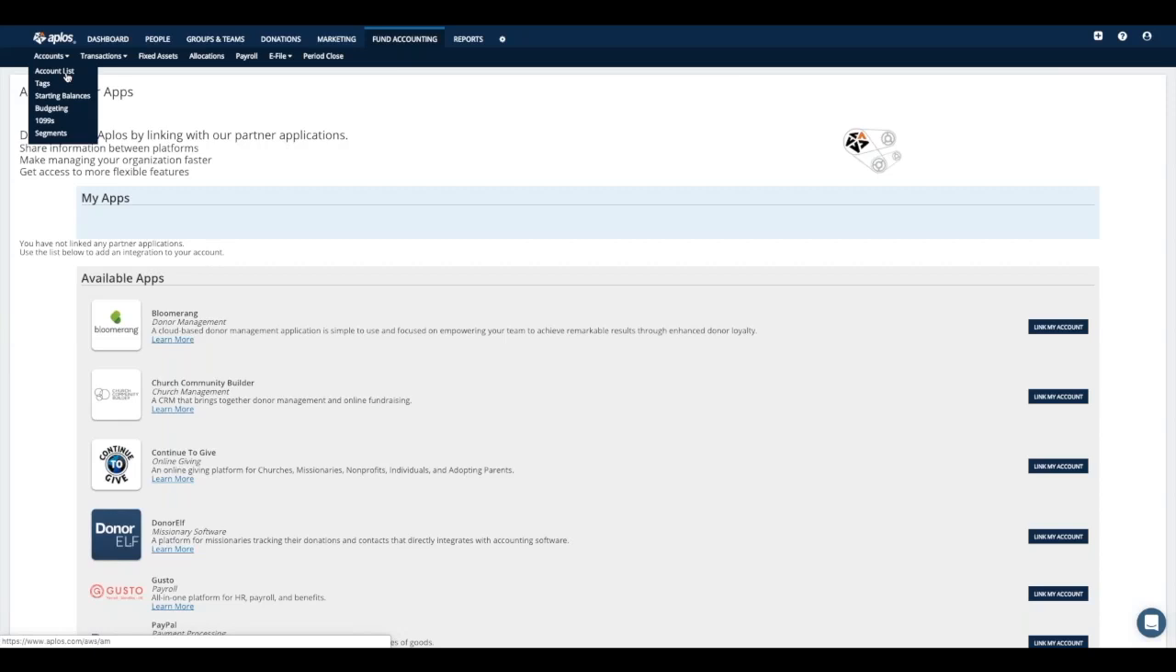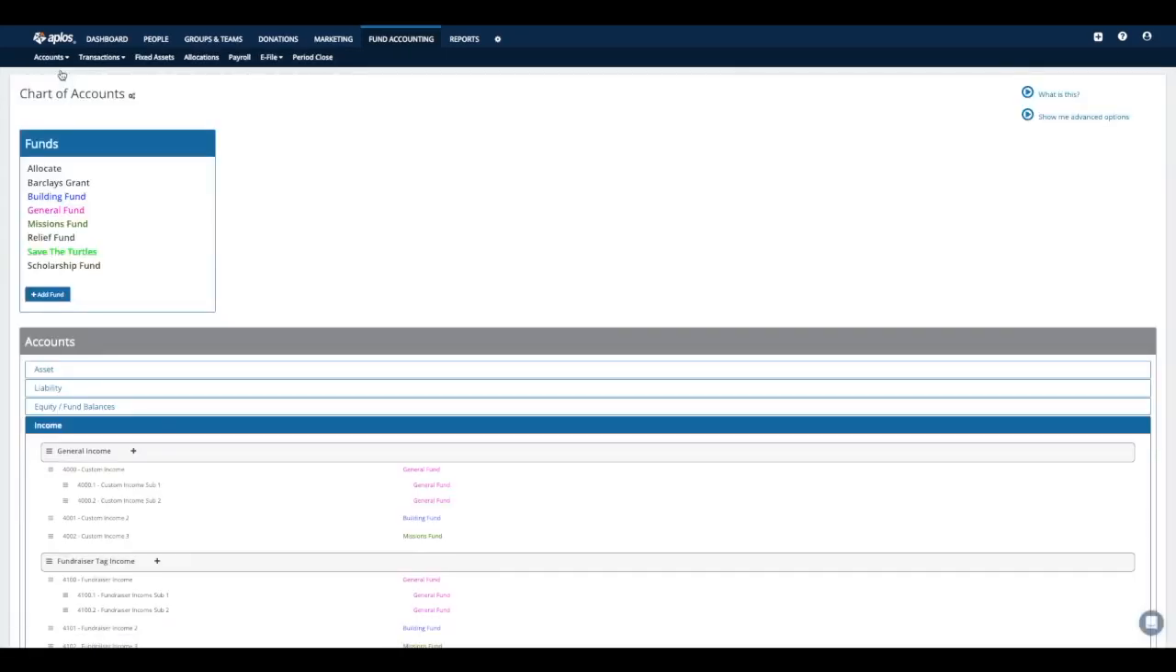If you want more information about those things, feel free to let me know in that question section, and myself or another team member here will get back to you to answer those questions. But for right now, let's go ahead and talk about the basics of fund accounting here. So under fund accounting, we're going to go to account list here. And the reason I'm taking you guys here first is because this takes you to the chart of accounts page.